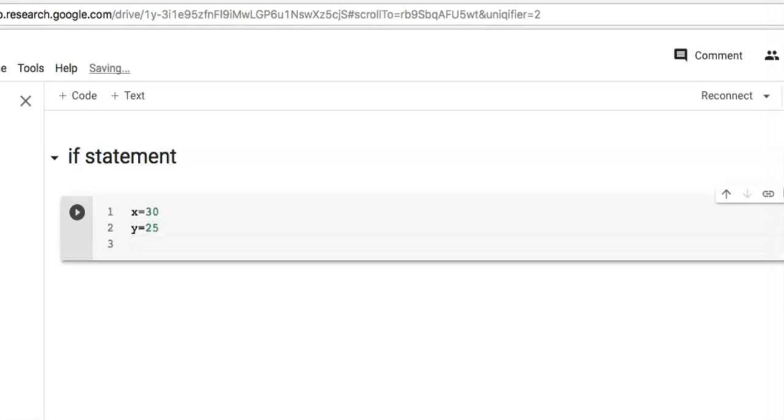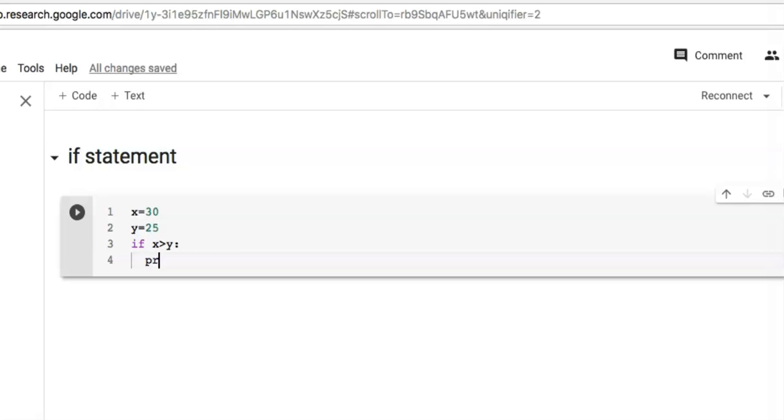Now write the if statement: if x greater than y, then colon, then press enter and write the print statement x is greater than y. You can observe here that print statement is written after some space. That means this print statement is inside the if clause.